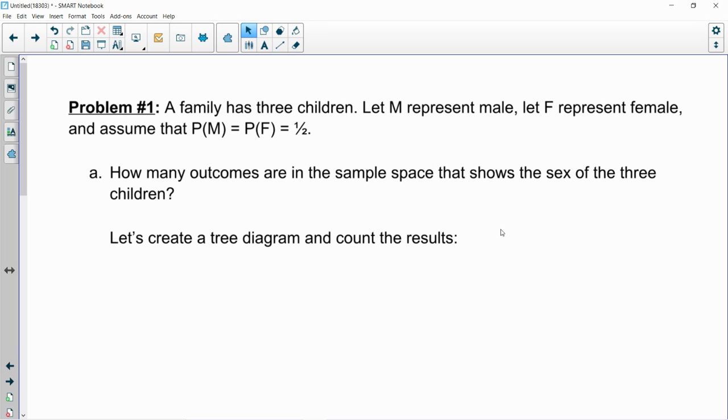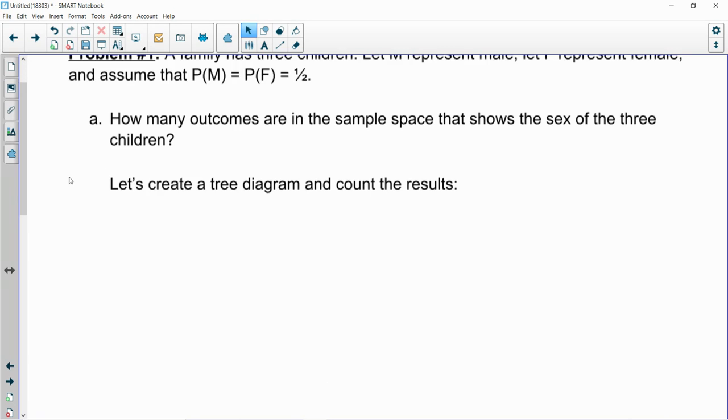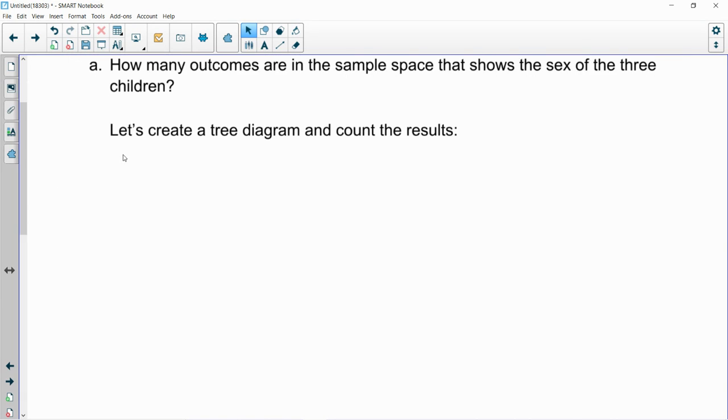So we've got ourselves here, problem number one, where we have a family with 3 children. We're going to let M represent male and F represent female, and assume that the probability of getting either a male or a female child at birth is both 1/2. Okay. So we want to know how many outcomes are in the sample space that shows the sex of the 3 children. Well, let's create a tree diagram.